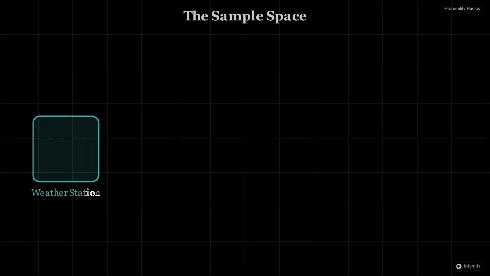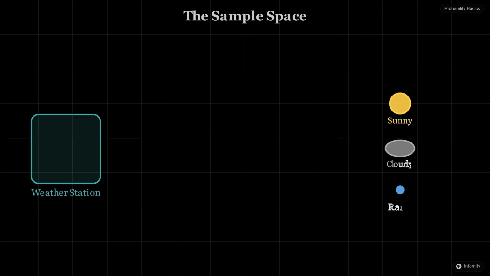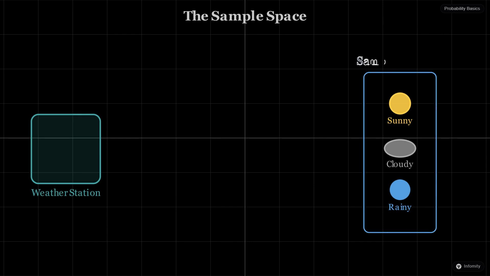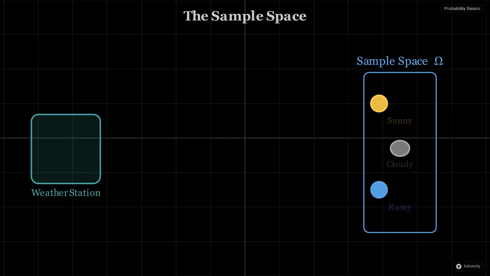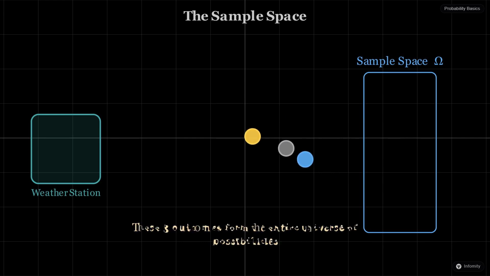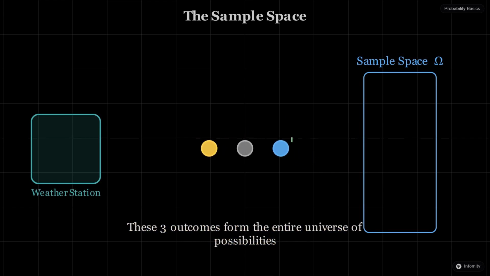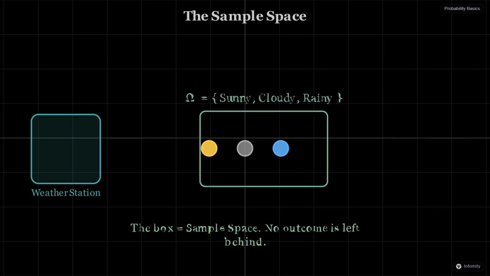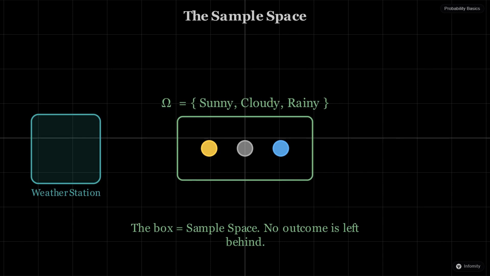Imagine a weather station observing a specific region. Before we can predict anything, we need to know everything that could possibly happen. This collection of every single possible outcome is called the sample space. Think of it like a skybox containing every type of weather marble: sunny, cloudy, or rainy. If these are the only three things that can happen, they form our entire universe of possibilities. In our skybox analogy, the box itself is the sample space, ensuring no outcome is left behind.